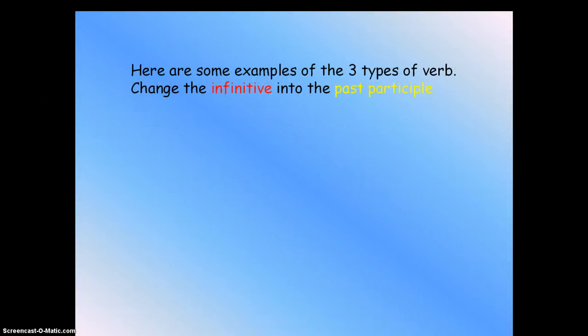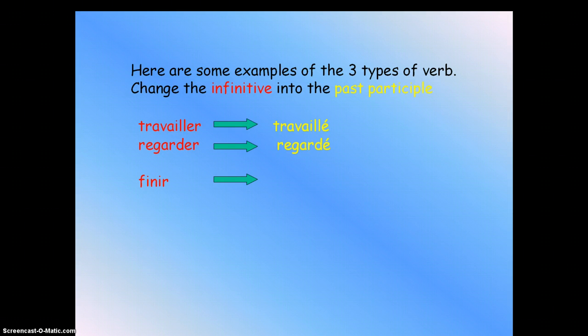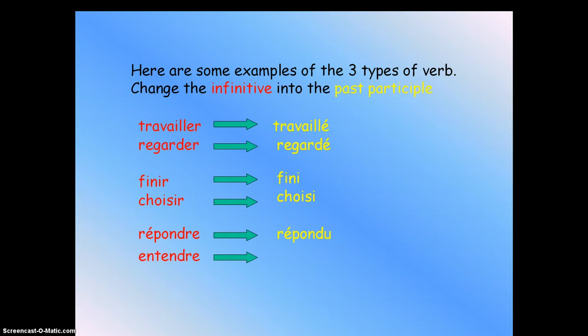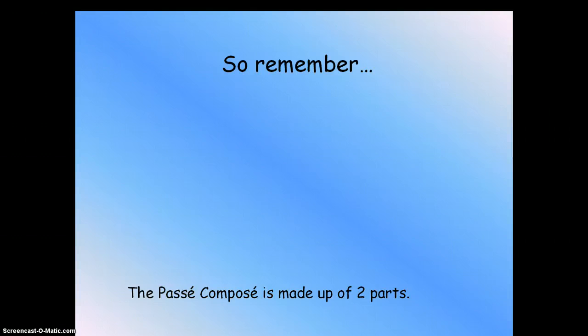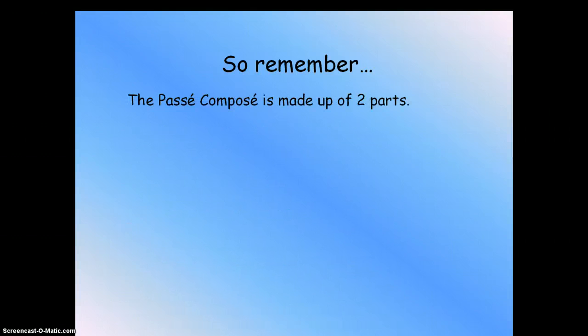So now, travailler becomes what? Travaillé. I'm just giving some examples so you know the past participle. Finir becomes fini. Hopefully you get that. Choisir becomes choisi. It's an IR verb. And then let's go for répondre, an RE verb, so répondu. Entendre, entendu. So remember that the past participle is made of two parts.